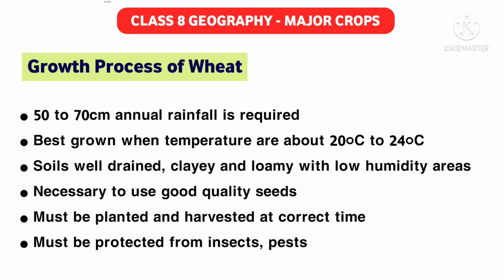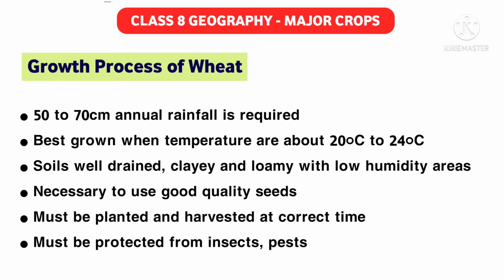Wheat must be planted and harvested at the correct time, and it must be protected from insects, pests, etc. So these are some of the growth processes of wheat, the requirements for growth of wheat. I think you are clear about wheat.